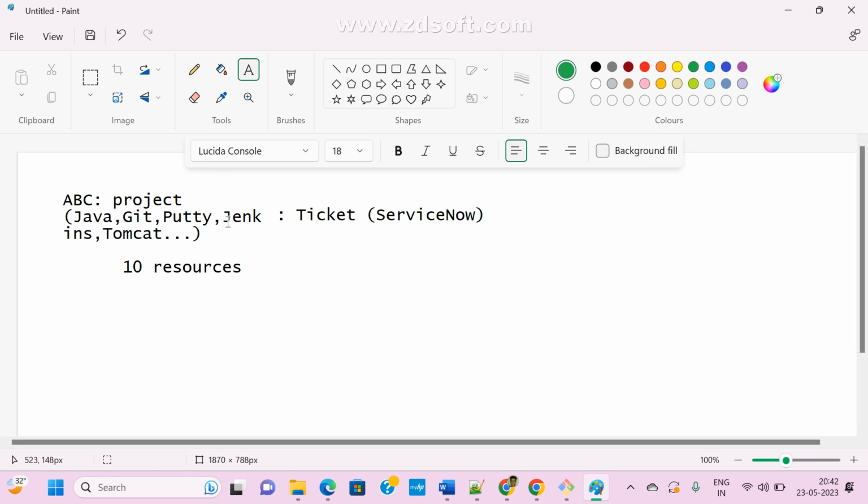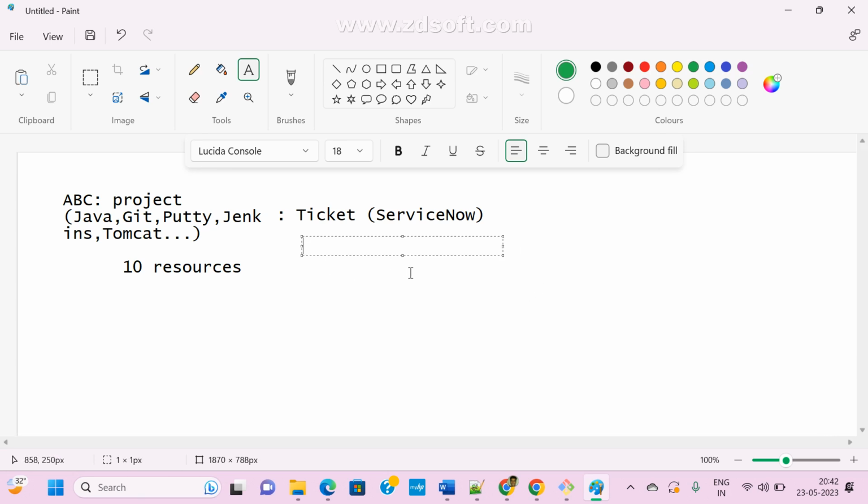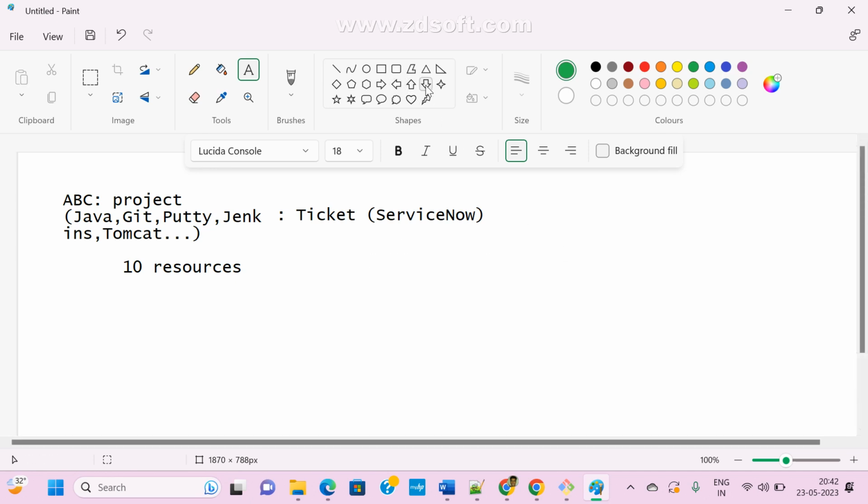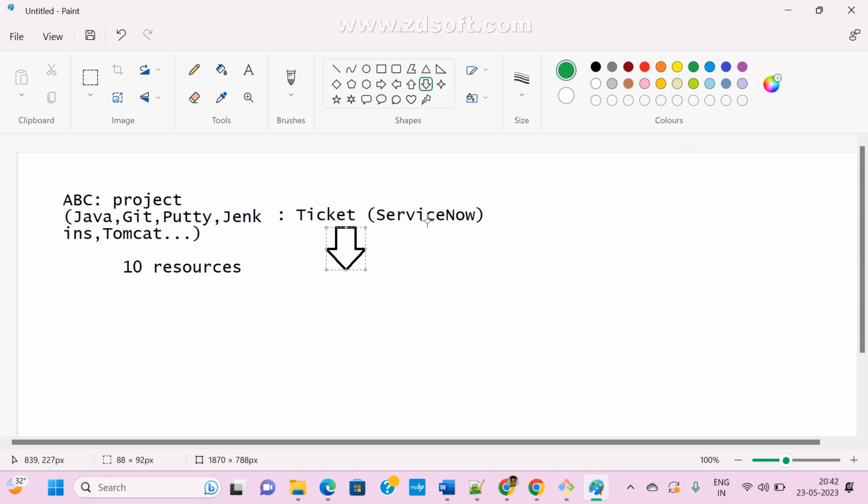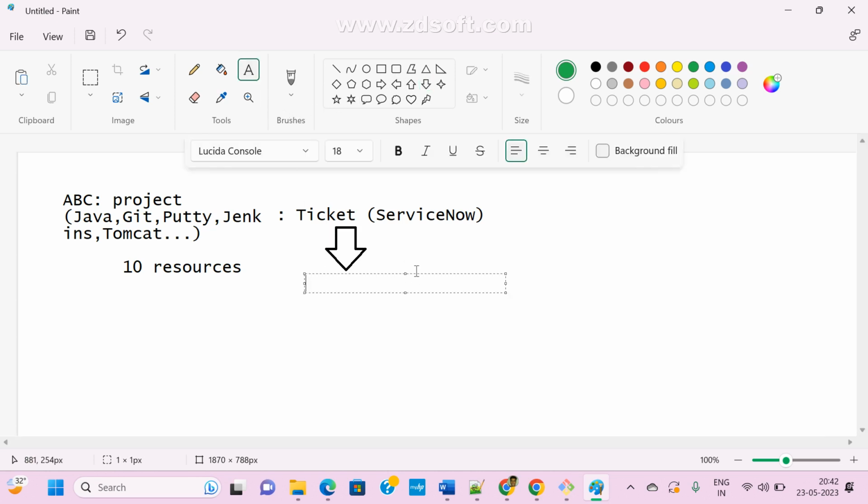Without admin access, we cannot install all these softwares, guys. In real time, this is a very big issue. They won't give you full admin access. We cannot install a single software or download anything. Whatever you want, first we need to raise a ticket. The ticket goes to your manager, and the manager will approve your ticket.